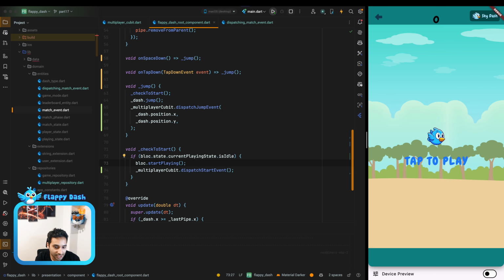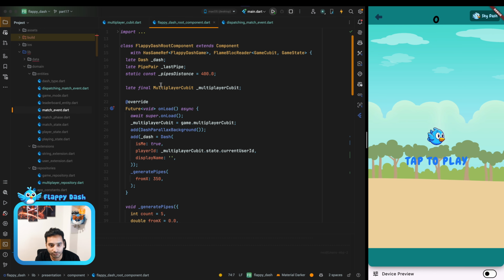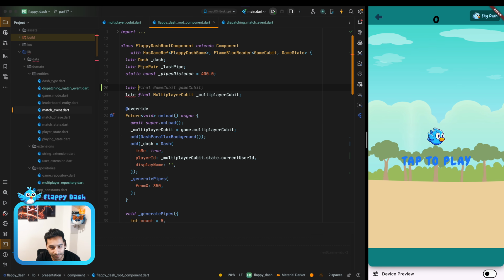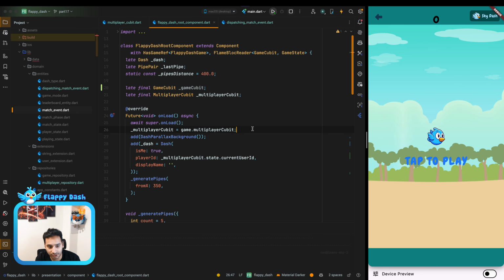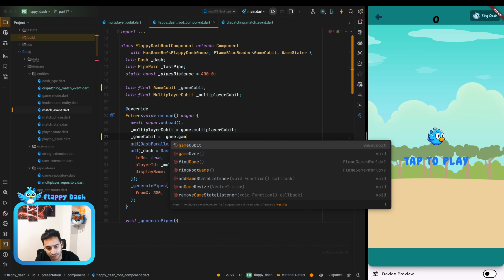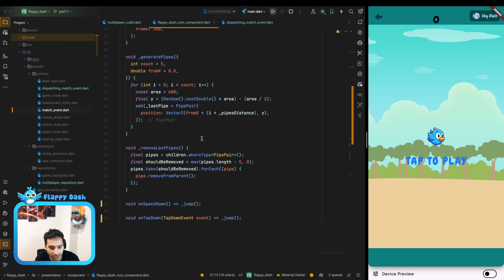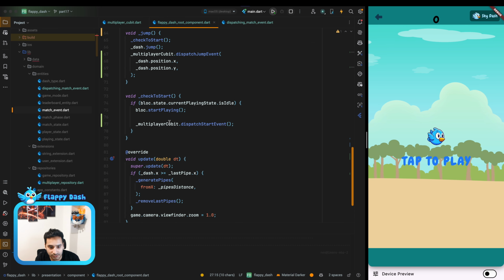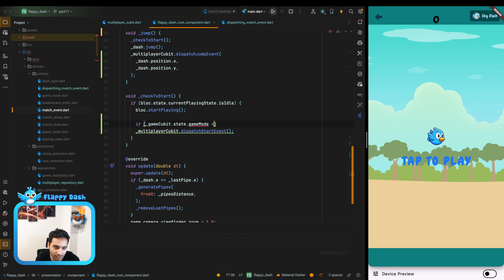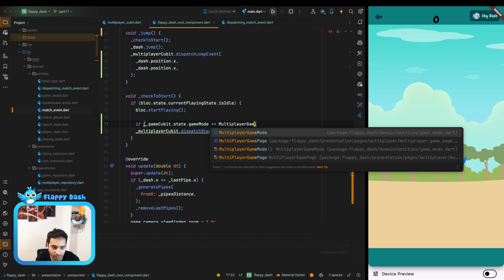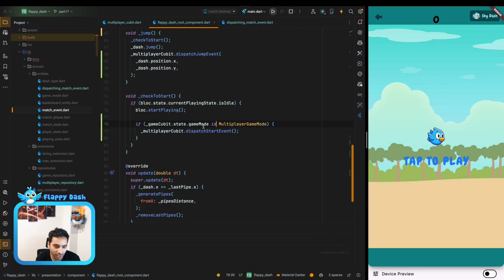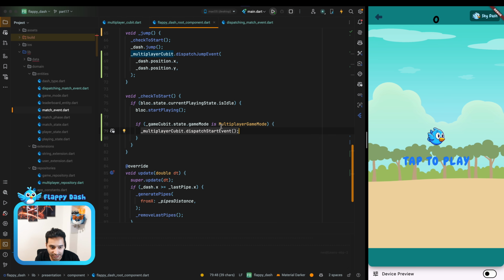And yeah, the point is that, as you remember, we are reusing this component for multiplayer and also single player, and that's why we need to have something, for example, game qubit. From it we can determine if we are in single player or multiplayer. So let's have a reference to the game qubit, and here we can check if state.game mode is multiplayer game mode. We just send this event. And yeah, we don't want to dispatch this event for single player games.